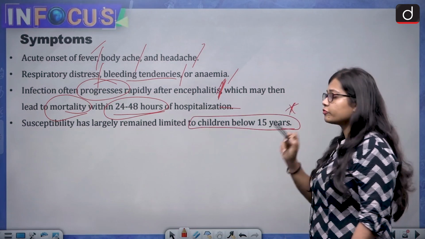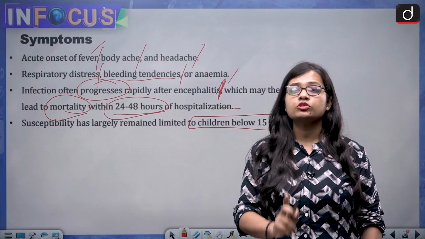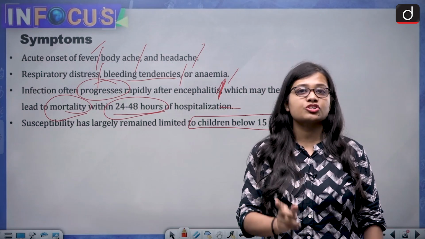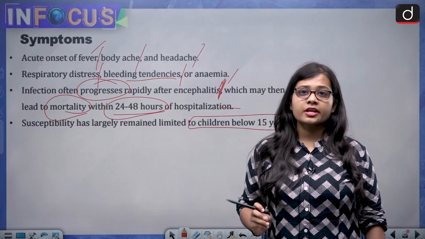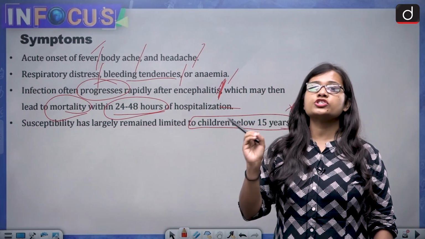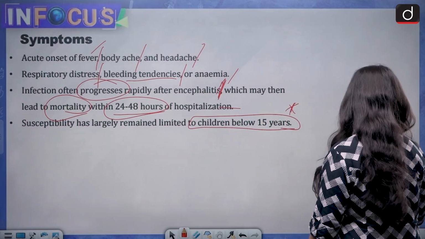Now this is what you will have to remember, that the humans who are most susceptible or most at risk of getting the infection or the virus are the children below the age of 15 years. And this is the most concerning point with regard to the Chandipura virus.